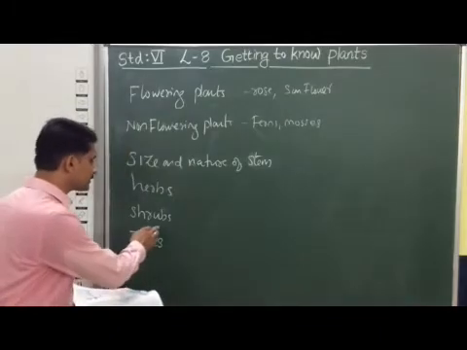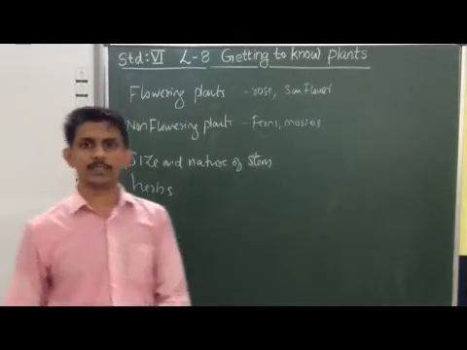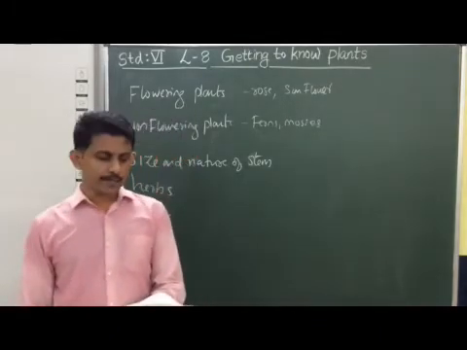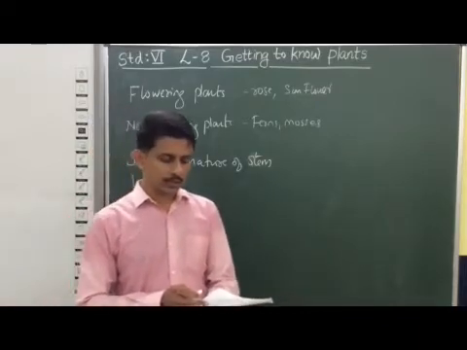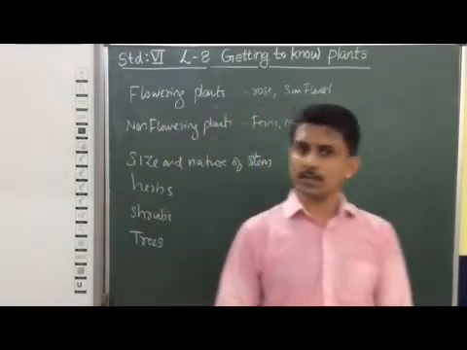Similarly, the second category is known as shrubs. Shrubs are medium-sized plants, usually 1 to 3 meter height.